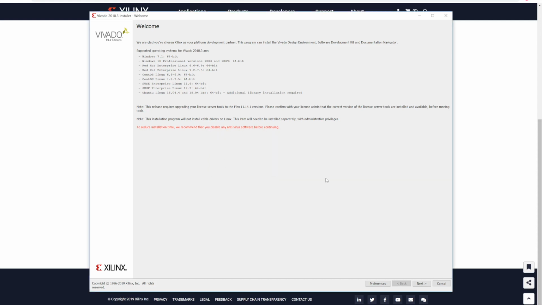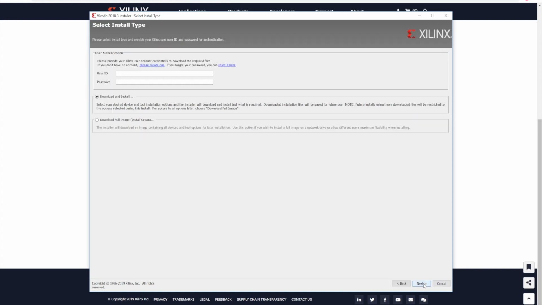It asks for the latest version, but I am happy with 2018.3 version, so I'll press next. And then for authentication, once again I need to enter my credentials that I have used to log in to Xilinx.